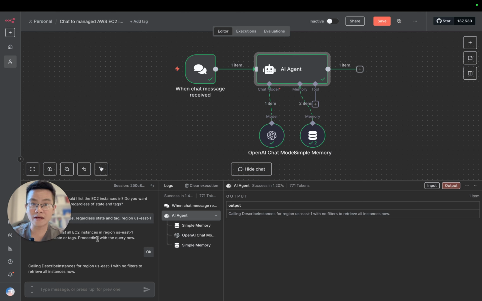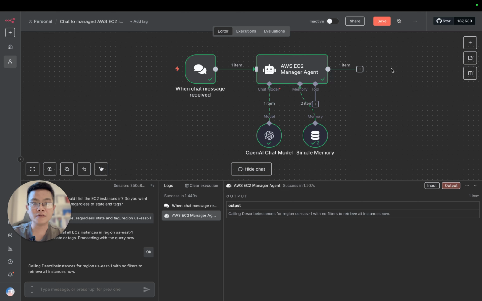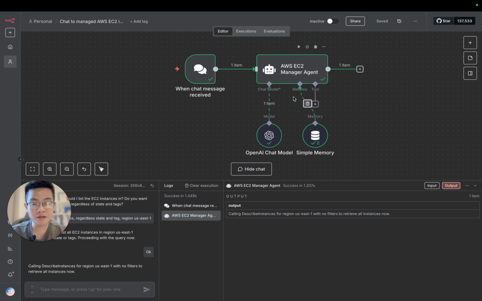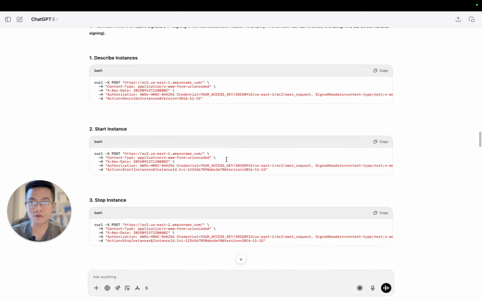What we need to do right now is name it something like AWS EC2 manager agent, and then we need to give it the tools to do the work. Right now it's very smart, but it doesn't have the necessary tools to do its job.